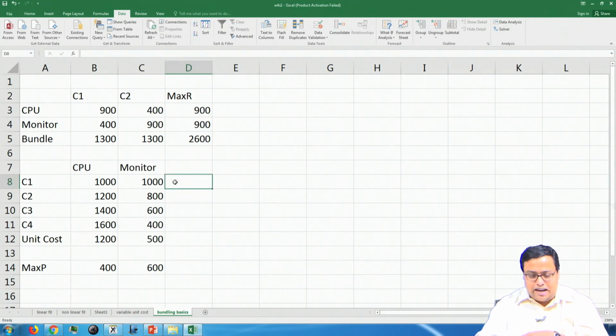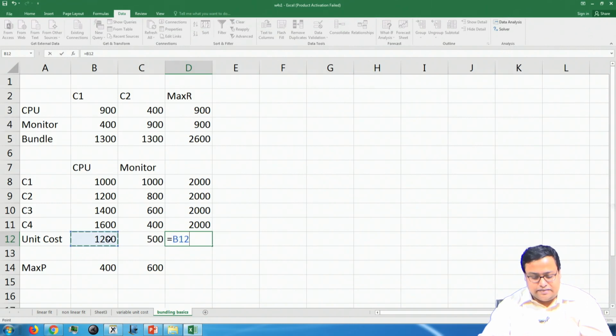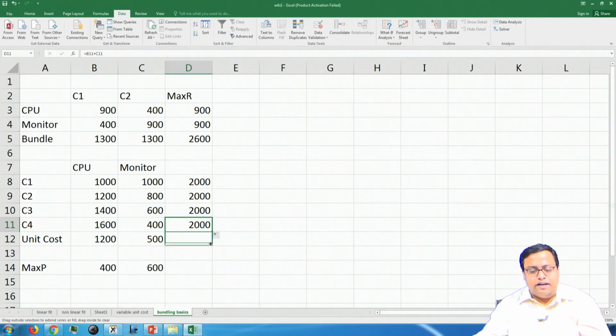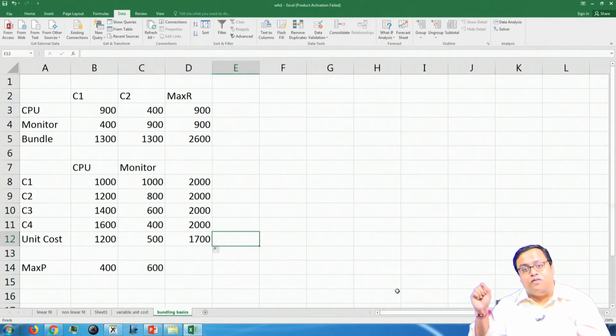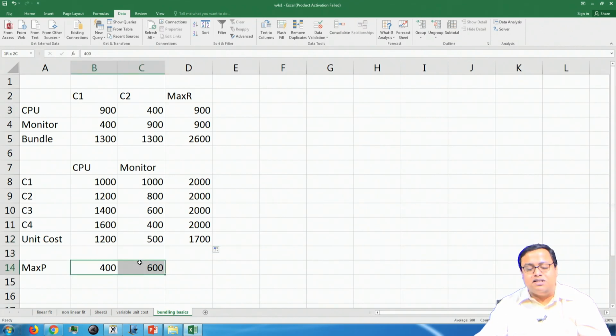Now, you see that everybody is willing to pay $2000 for the bundle, and my cost is basically $700. So, $300 profit I make if I sell it at $2000. So, 4 guys buy, each I am getting $300 profit, so $1200. If I sell it individually, $1000. If I sell it in a bundle, $1200.